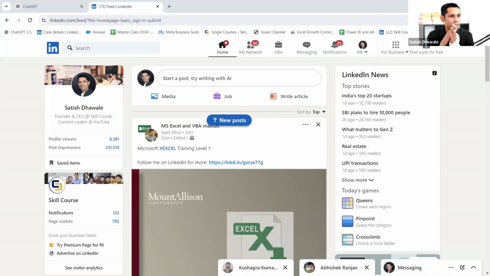info@satishdhawale.com. You need to write the email, but not now. On Saturday, if you are not able to attend the exam, then on Saturday afternoon you just write the email: sir, please allow me for the next schedule. Then we'll let you know about the next schedule. Yes, Rushikesh ji, you already mentioned that yesterday, and I have given you the info@satishdhawale.com email ID. So we'll let you know the next schedule.